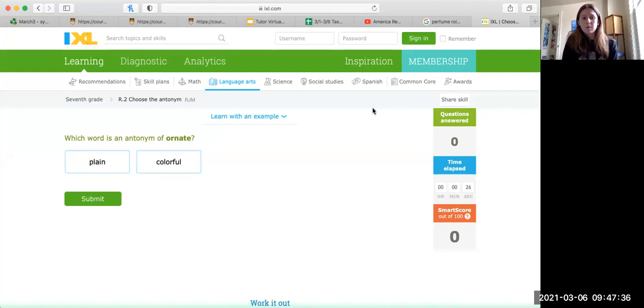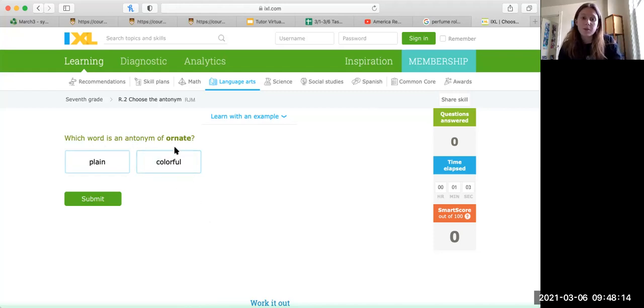So I would think of an antonym as something that is an opposite of a different word. So maybe an antonym would be something like happy and mad, because those are almost opposites in my mind, or simple and fancy or something like that. So we're going to get into some examples, and that should really help determine. Yeah, so let's just get into some examples.